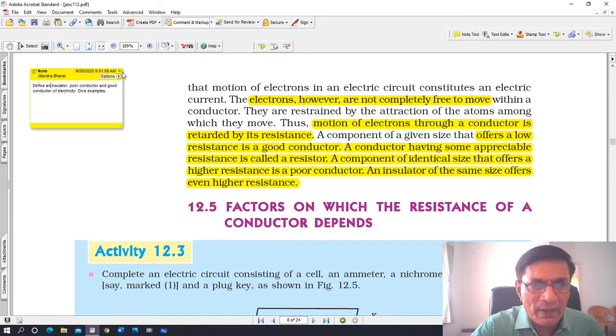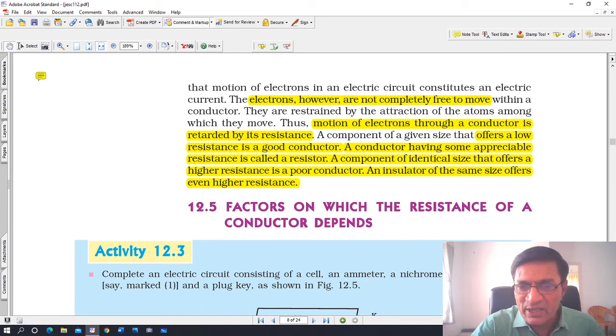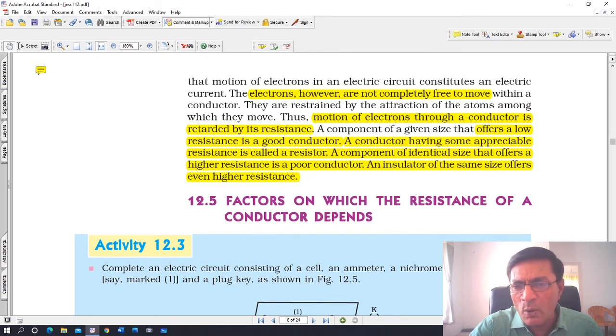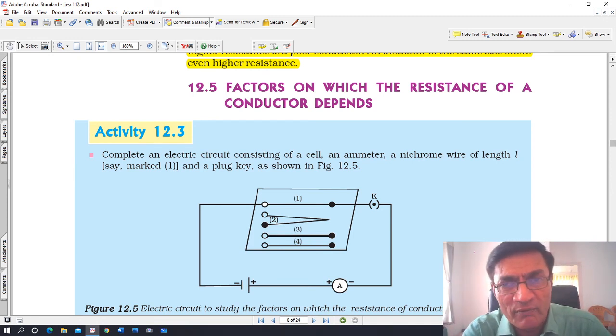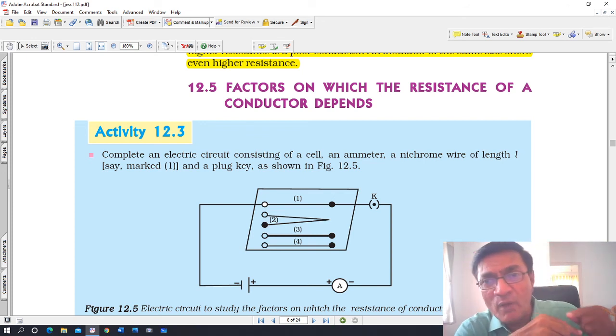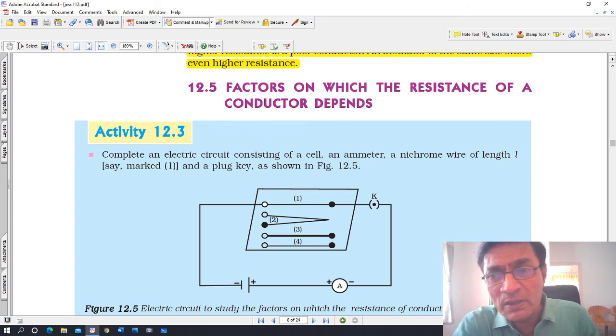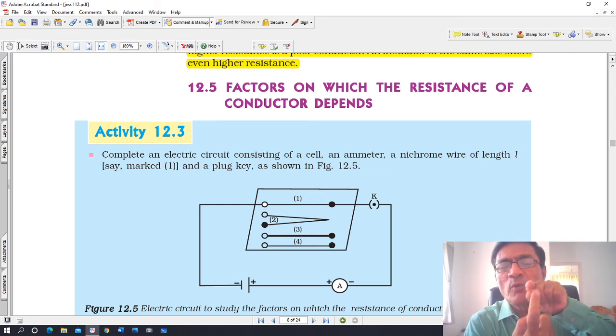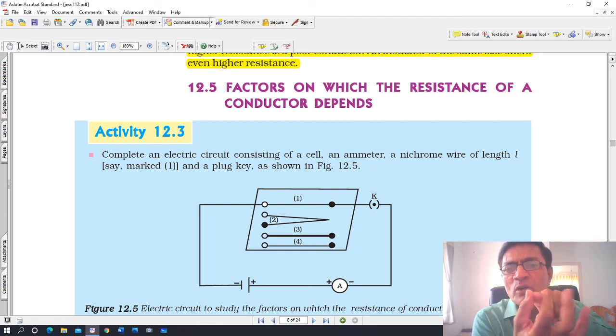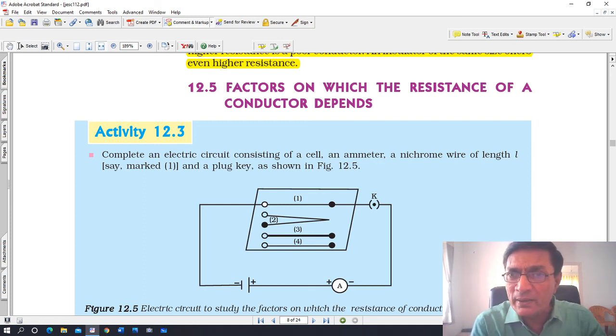Now this topic is about factors on which the resistance of a conductor depends. It depends upon two or three major factors. One is temperature, room temperature. At certain temperatures the resistivity is low and more current flows. Then the length of the wire, the length of the conductor, and the area of cross section, meaning its thickness. This thickness is called area of cross section. See my finger, this part is called the area of cross section, and it depends on the thickness.